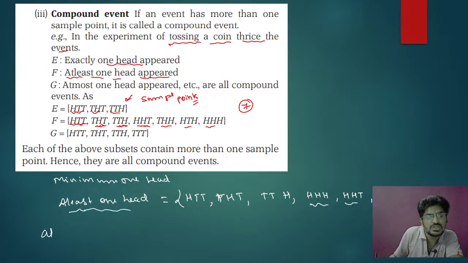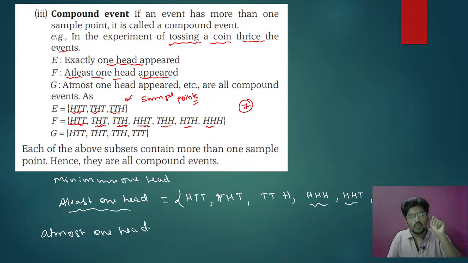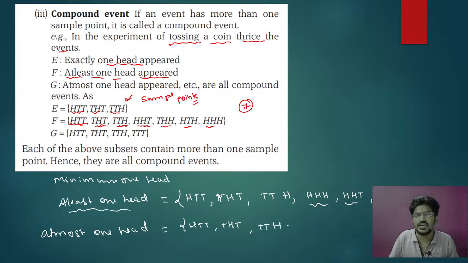At most, see this, at most one head means maximum you can get one head, not more than that. Then you have head, tail, tail; tail, head, tail; tail, tail, head.